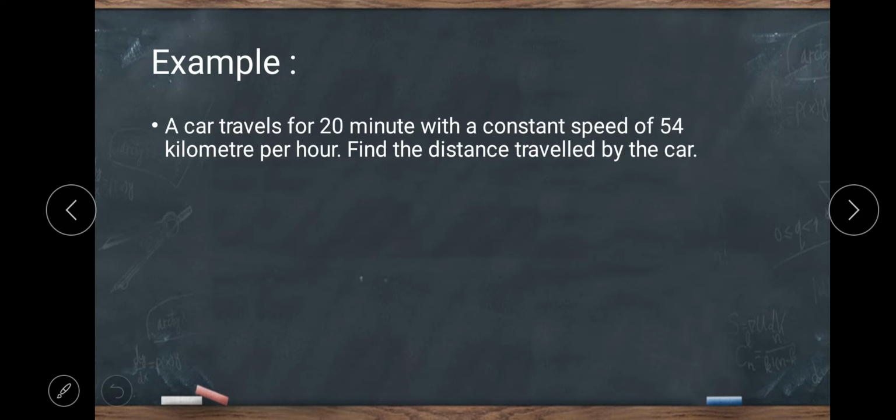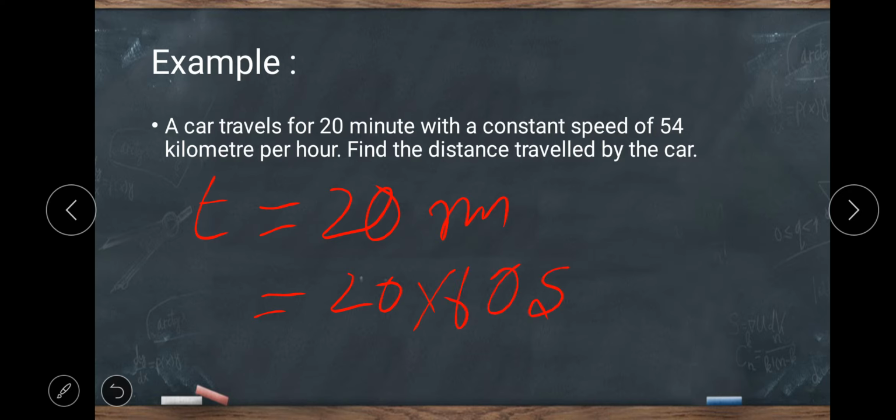Here is an example: a car travels for 20 minutes with a constant speed of 54 km per hour. Find the distance traveled by the car. Here we are going to find the distance of the car where the time is given as 20 minutes, which means 20 into 60 seconds. We are converting the minutes into seconds. You will get 1200 seconds.